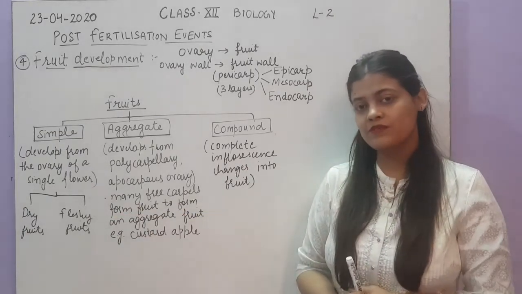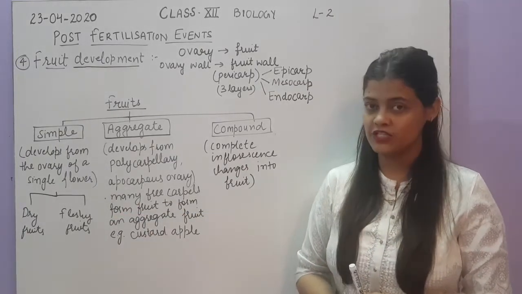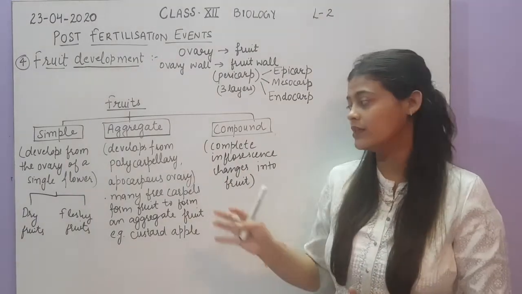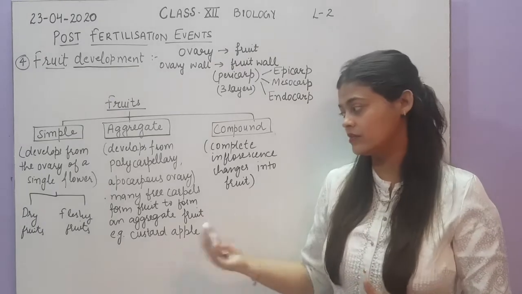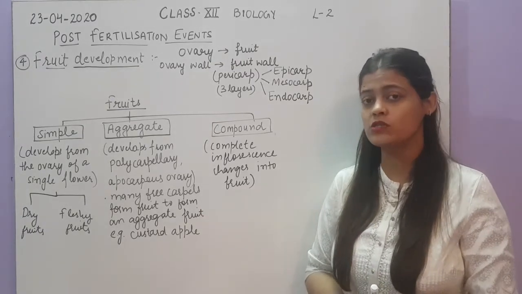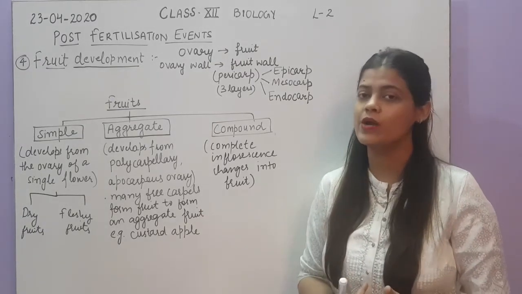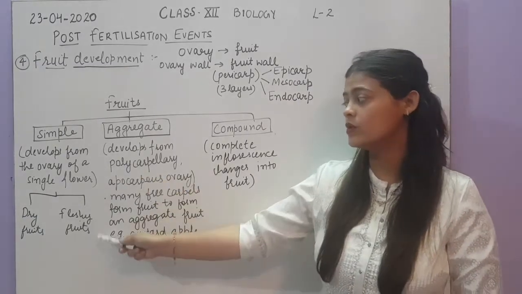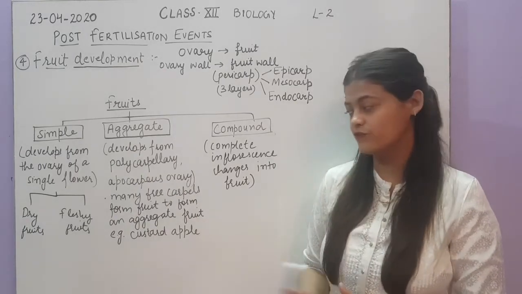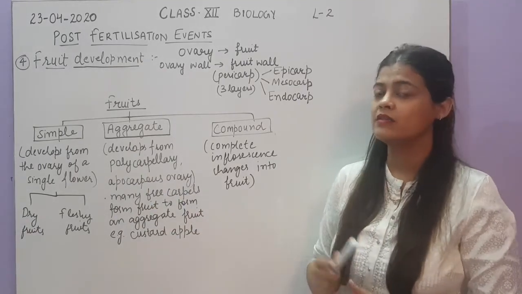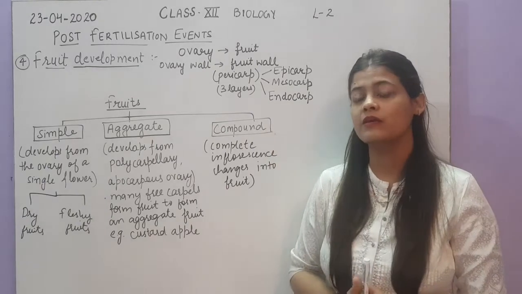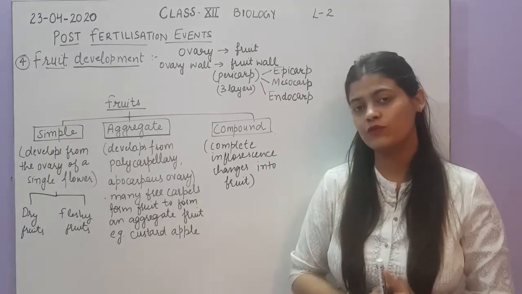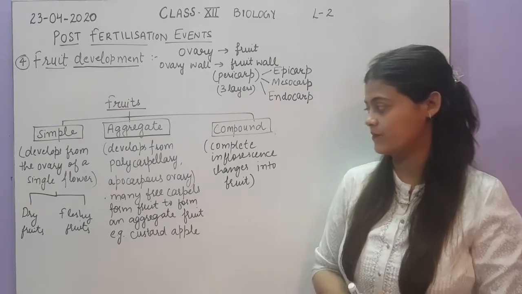There are 2 types of simple fruits: dry fruits and fleshy fruits. In this class there is no need to go into further types of dry and fleshy fruits. We will discuss only 2 types, true and false fruits, which are in your NCERT book. Dry fruits are those where the mesocarp is not fleshy, it is dry, and fleshy fruits are those in which the mesocarp is fleshy.